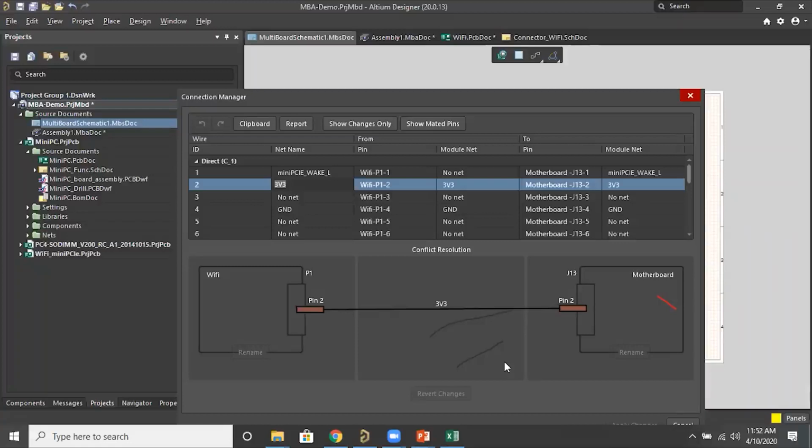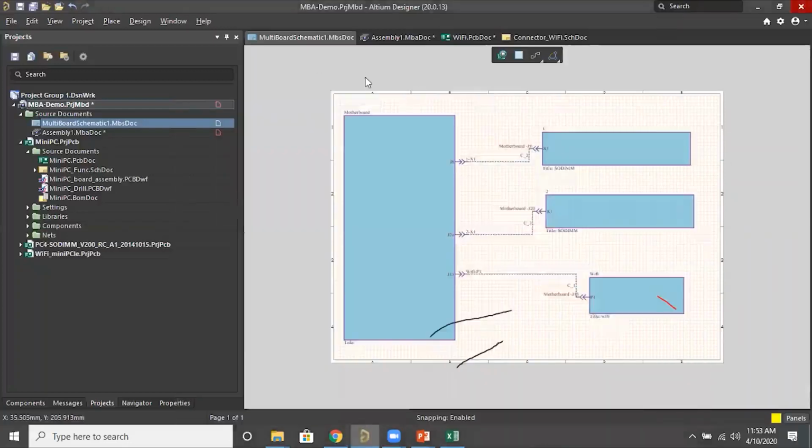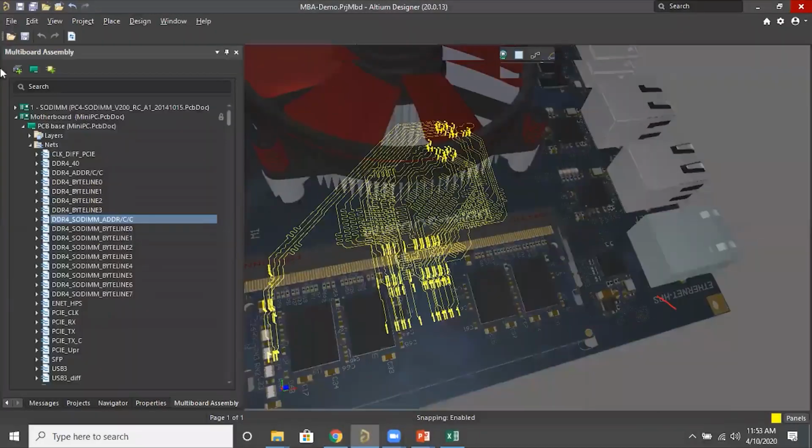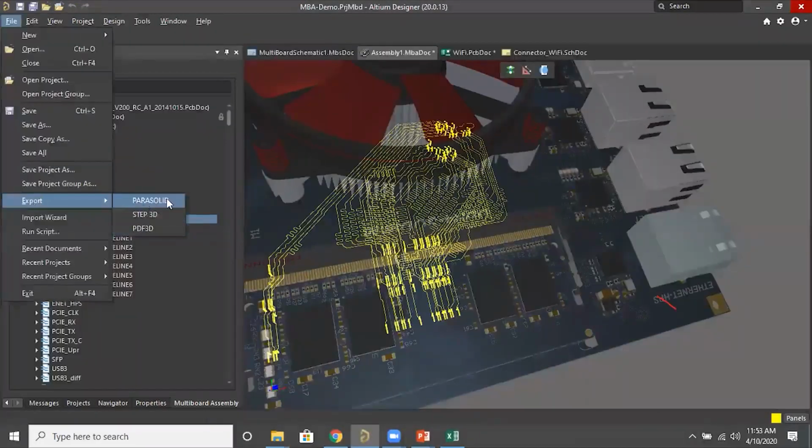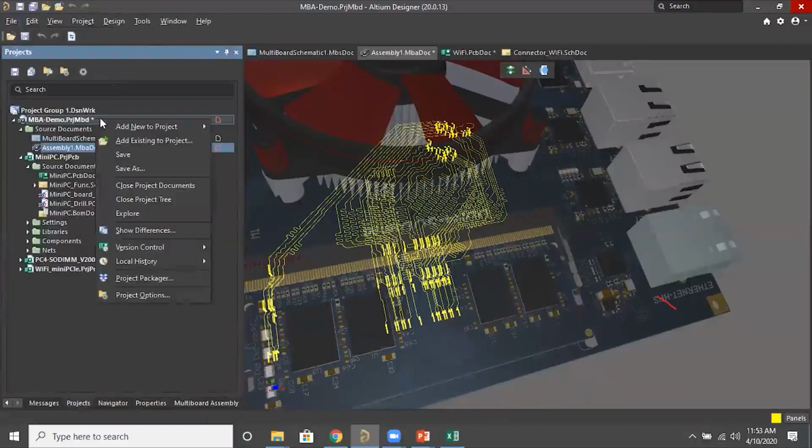Is it possible to generate a PDF and STEP file of this complete assembly in one file? Yes, we can export the complete assembly, I'll show that also. Now you have the option to export this as a Parasolid file, STEP file, and 3D PDF. Also under the project, you have the option to create an active BOM.